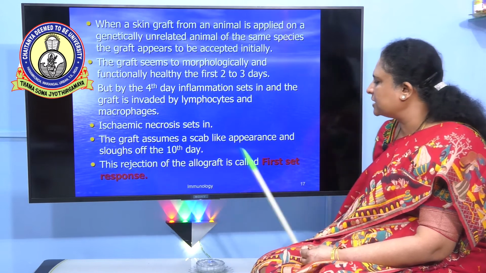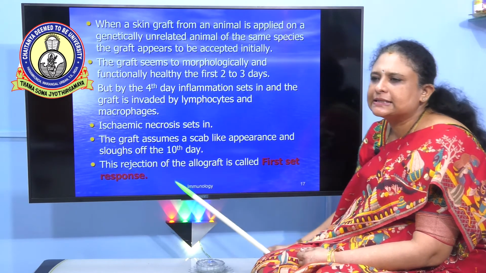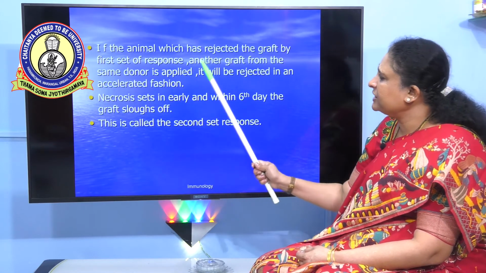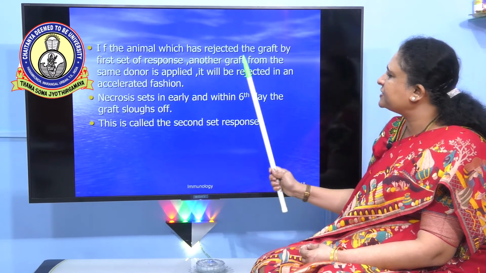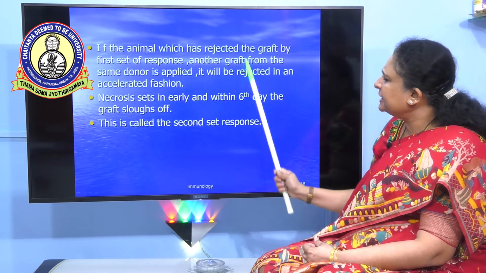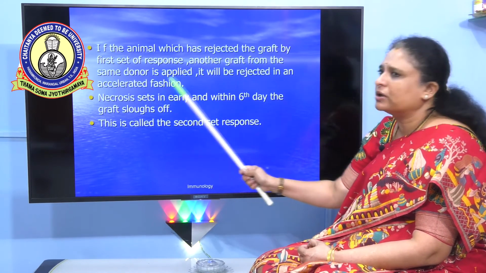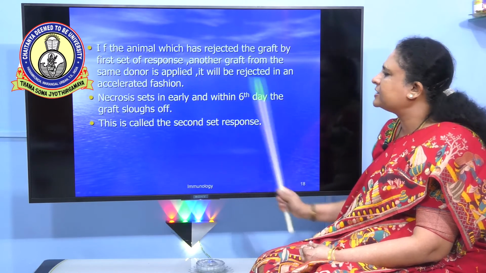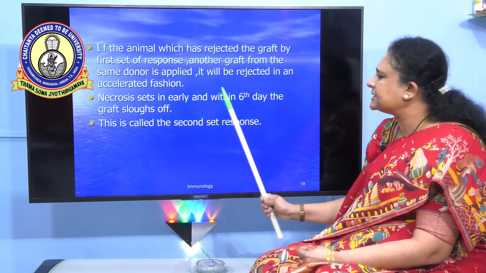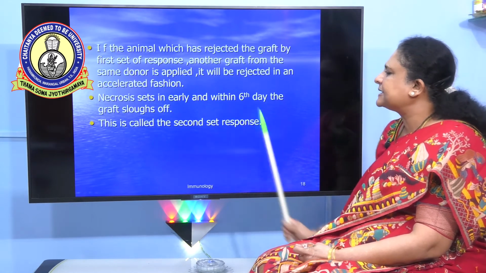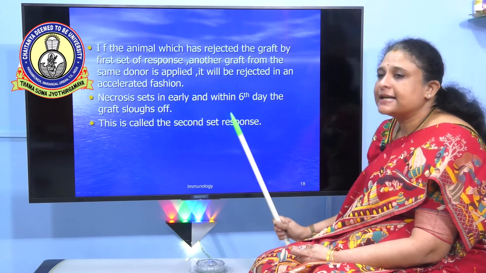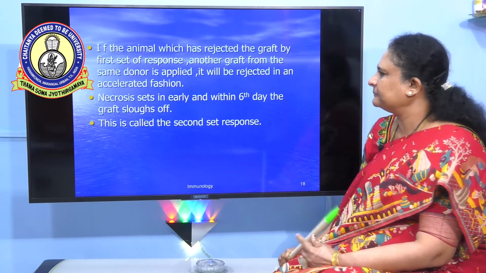This rejection is also called the first set response. Now, if an individual has rejected the graft by the first set response, and another graft from the same donor is applied, it will be rejected in an accelerated fashion. Necrosis sets in very early and within the 6th day the graft gets sloughed off. This is called the second set response.